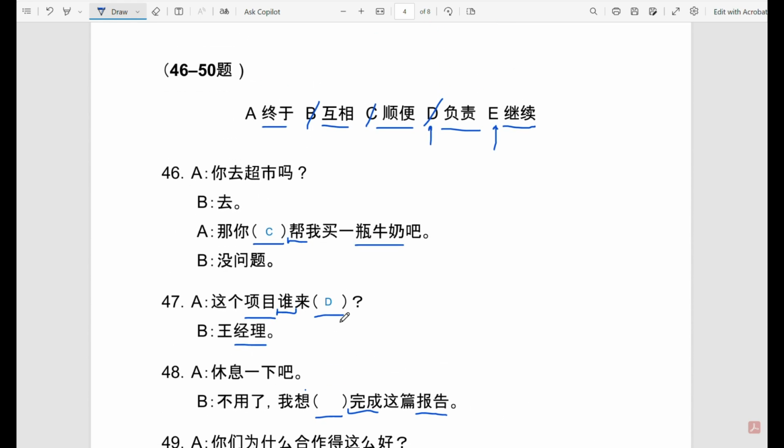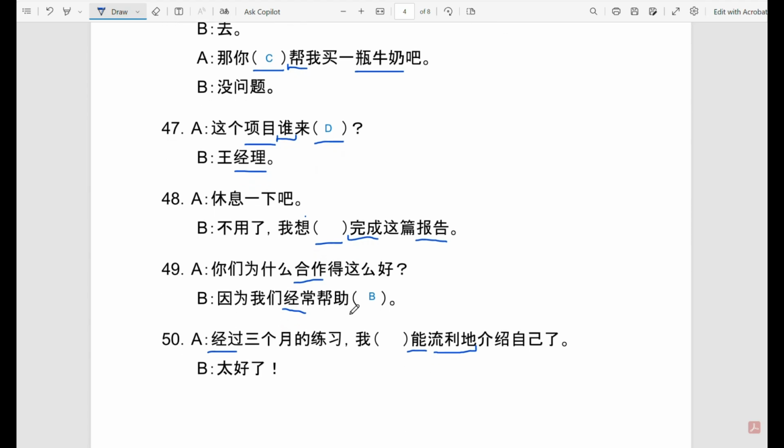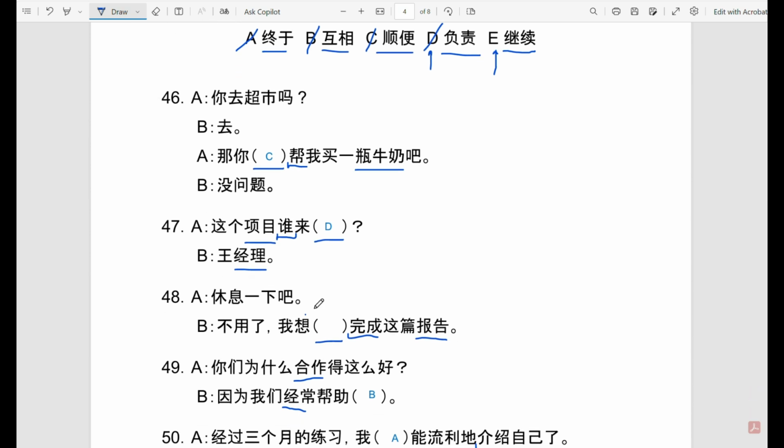So the two options we have are 继续, continue, or 终于, finally. And here we need an adverb, and the only option is 终于. I can finally introduce myself after 3 months of practice. So A is taken care of, so that means that we can go back to the other sentence and be fairly certain that it is answer E. So I want to continue working or I want to continue finishing this report.